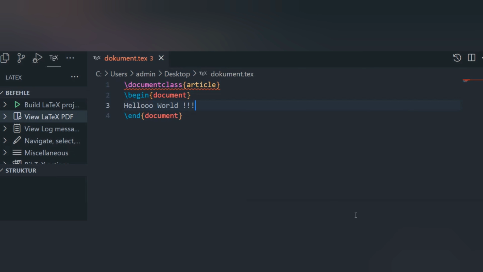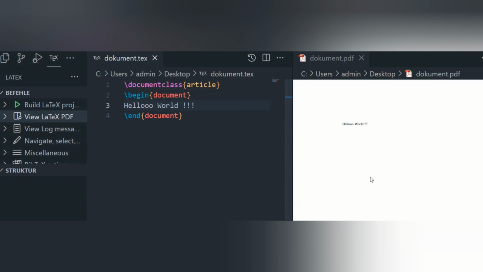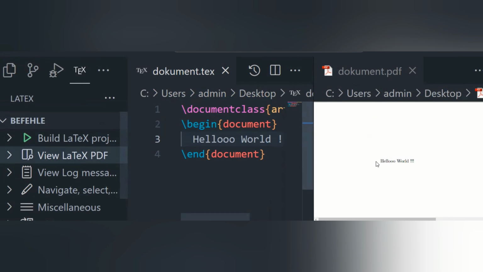These three lines of code are very important. Now you can do what you want. So don't forget to save it. And after that you can view the LaTeX PDF and see our hello world text.